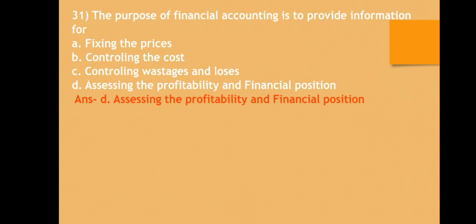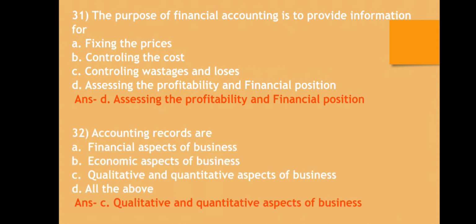Question number 31. The purpose of financial accounting is to provide information for: A. Fixing the prices, B. Controlling the cost, C. Controlling wastage and losses, D. Assessing the profitability and financial position. The correct answer is assessing the profitability and financial position.